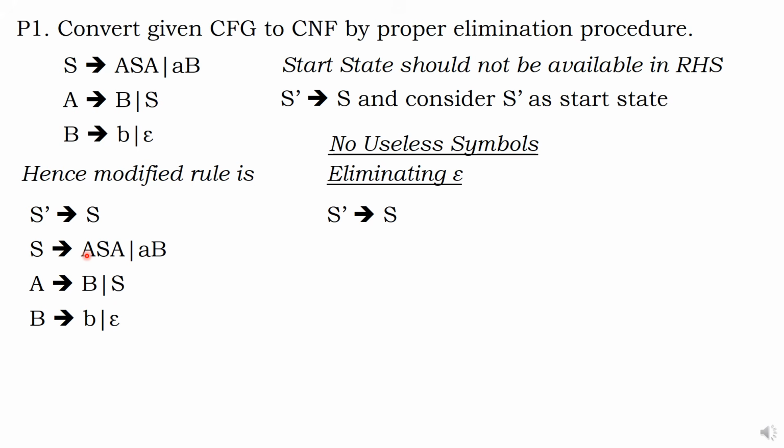Okay, remember. As per our discussion in elimination of epsilon, first maintain the term as it is, ASA. In the place of A, if you put epsilon, SA. In the place of this A, if you put epsilon, AS. SA, AS. That's what I told. Epsilon can be substituted by B. Okay. All the stories over.